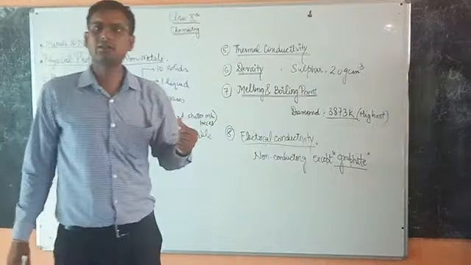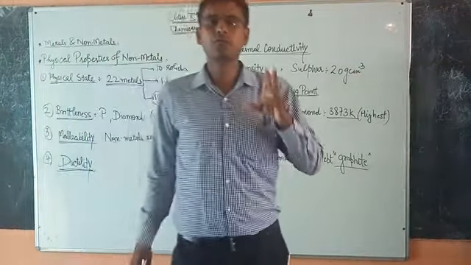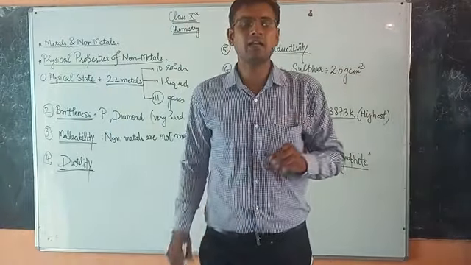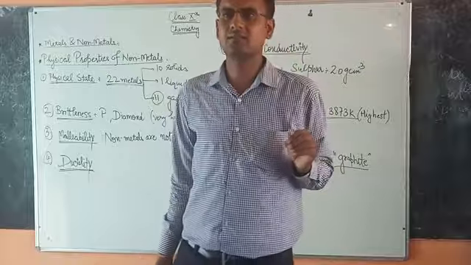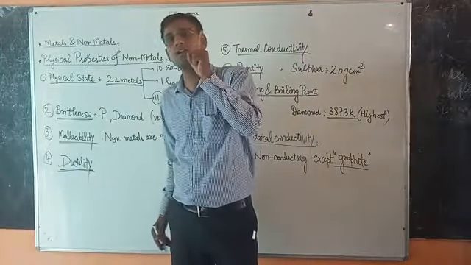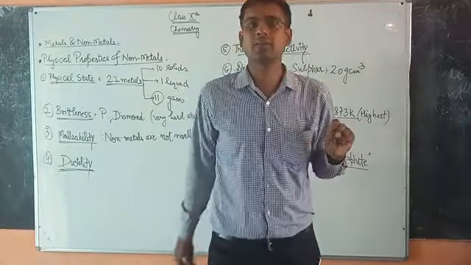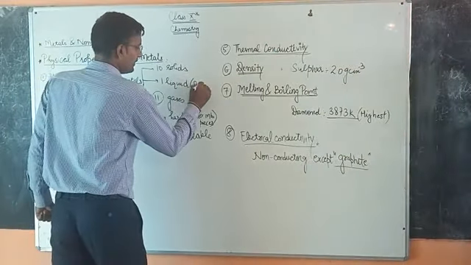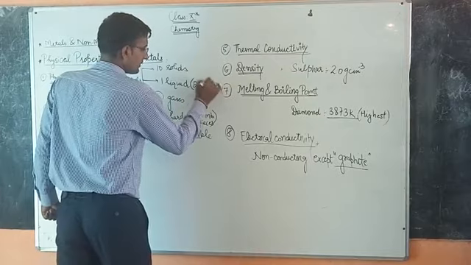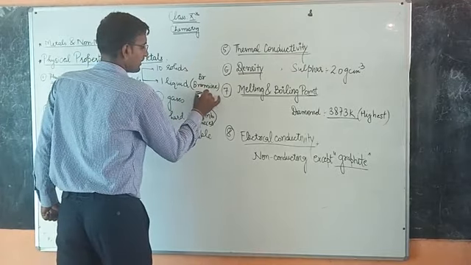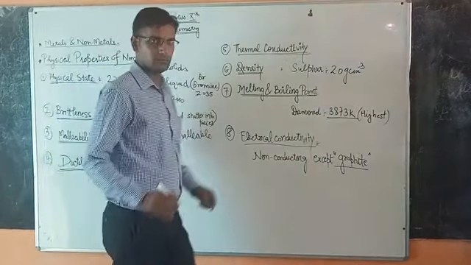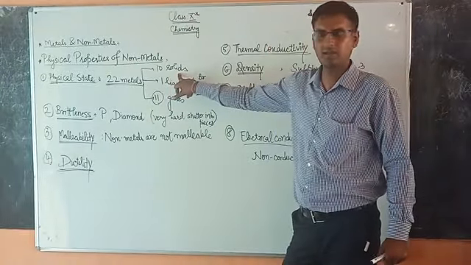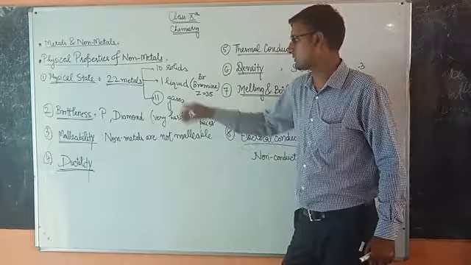22 non-metals in the periodic table. Out of 22, 11 non-metals are gases. There is only one non-metal which is liquid at room temperature, that is bromine. One liquid, that is bromine. Symbol is Br. Atomic number is 35. 10 non-metals are solid and 11 are gases, one is liquid.